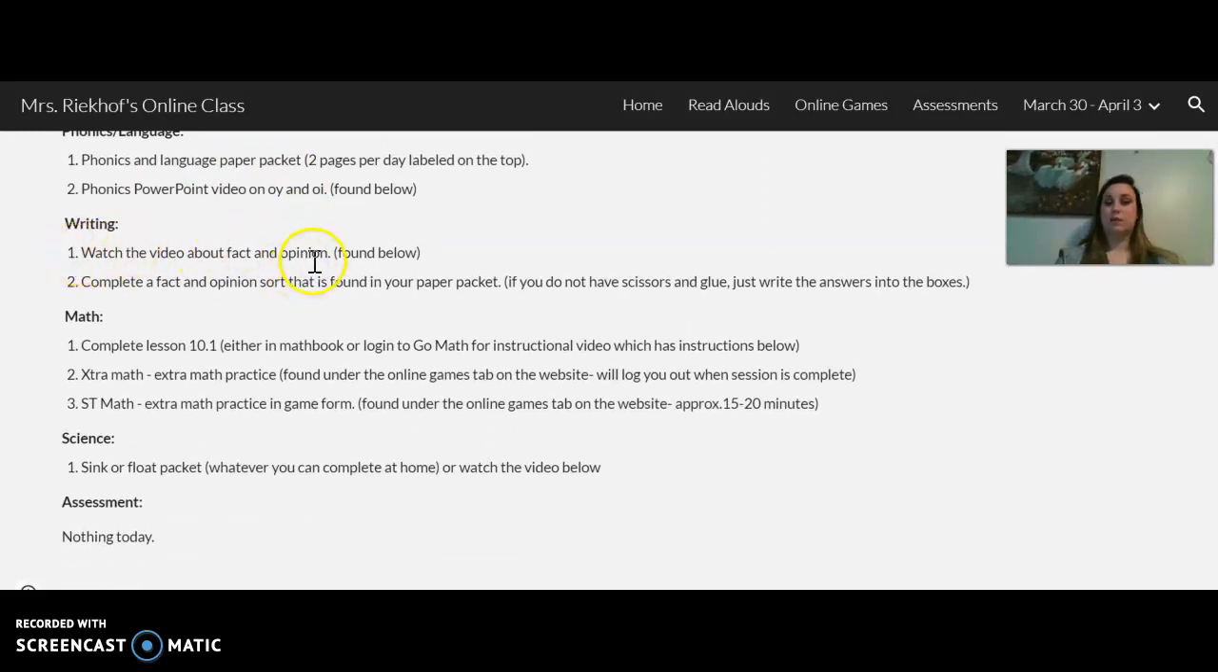Next is writing. I have a short video about fact and opinion, and then once again we have a paper packet that has a lot of writing activities. Today's is a fact and opinion sort that you'll need scissors and glue for. If you do not have scissors and glue, then you can just write the answers in the boxes. Once again, you will not have that today, but you will have it starting tomorrow.